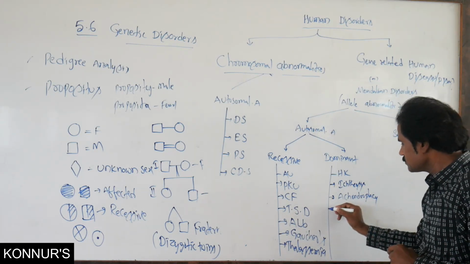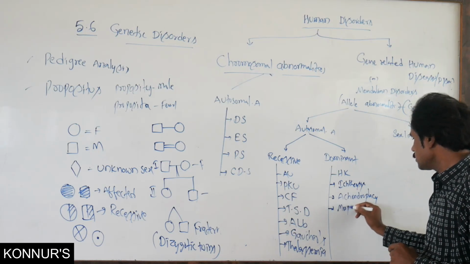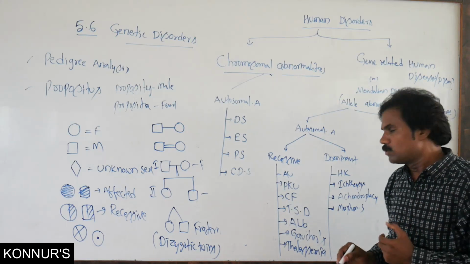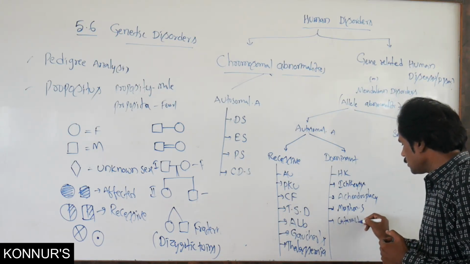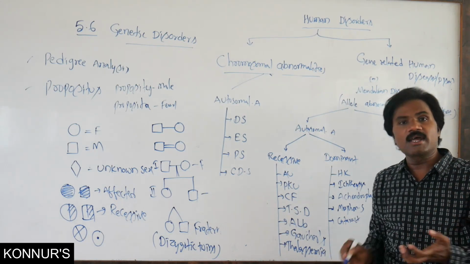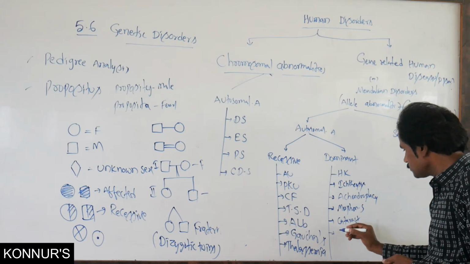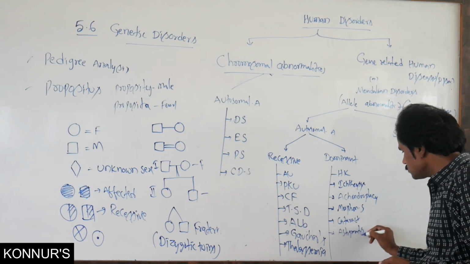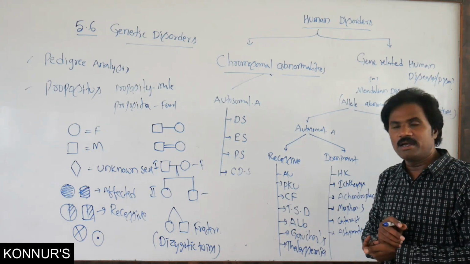Achondroplasia. Then Marfan syndrome. Then sometimes cataract. Then astigmatism, an eye-related disease.